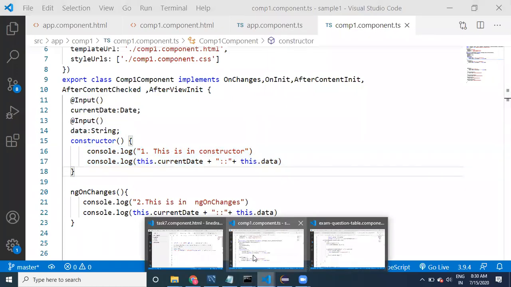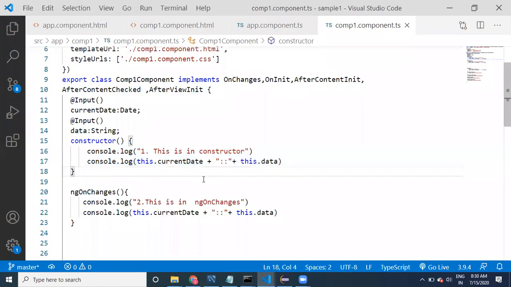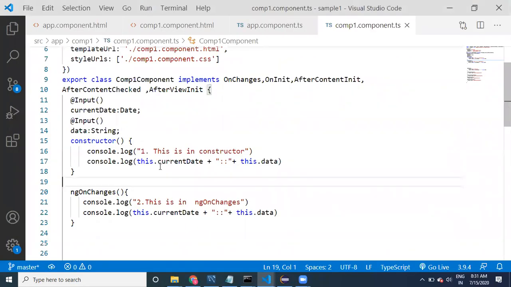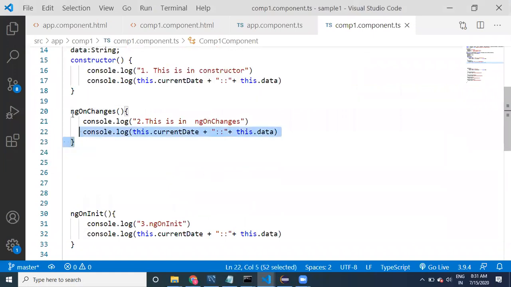So where is the right place to provide initialization logic? First of all, check which methods are available here. Data is available in ngOnChanges. And in ngOnInit. From ngOnChanges onwards, this data is available. Apart from the constructor, from here onwards, the data is available.